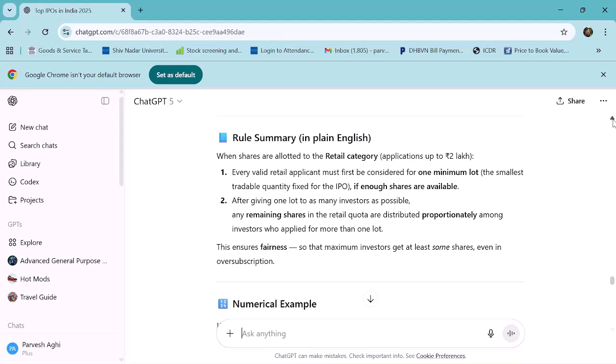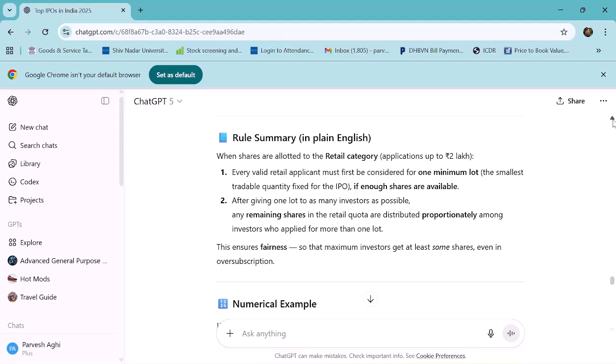And the law says that all the retail applicants should get at least one lot. So every valid retail applicant must first be considered for a minimum lot, the smallest tradable quantity fixed for an IPO, if enough shares are available. So it will depend upon whether enough shares are available. So all the retail investors should at least get one lot. Okay, read the second one.